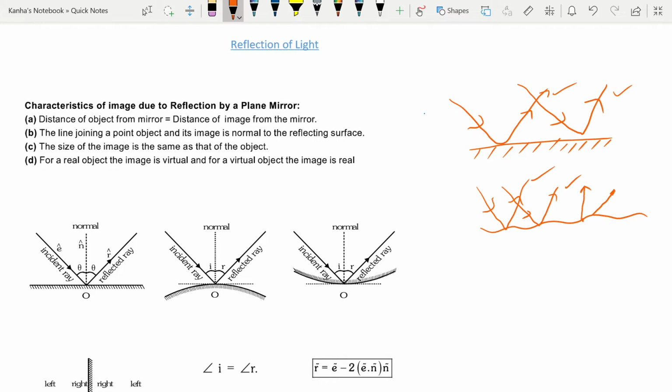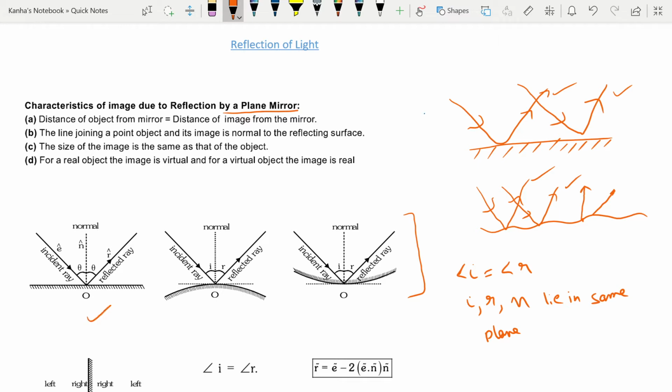Let's also talk about some laws of reflection. First of all, we'll talk about the plane mirror, and before that, some notations about mirrors in general. What you should notice: the angle of incidence is equal to the angle of reflection. Also, the incident ray, reflected ray, and normal lie in the same plane. These are the key laws of reflection, and this is all you should remember.